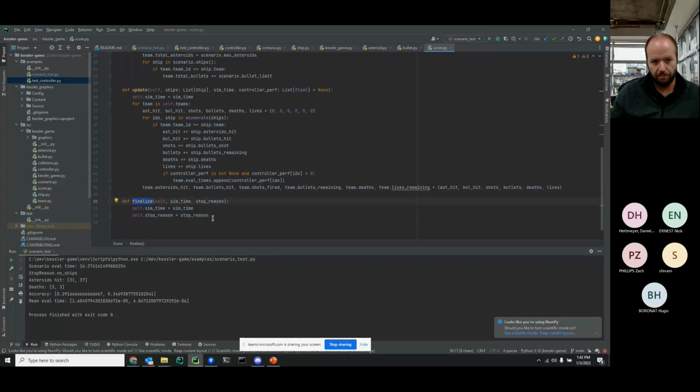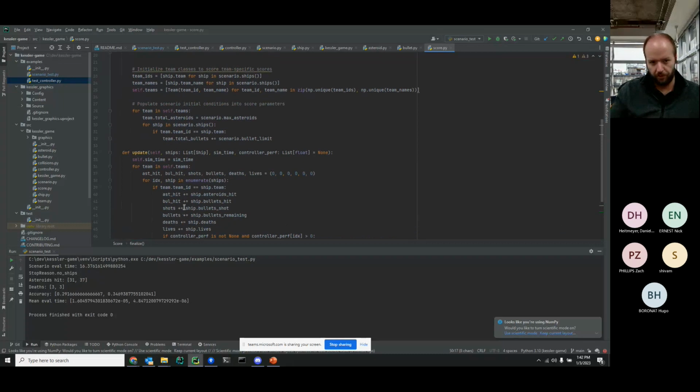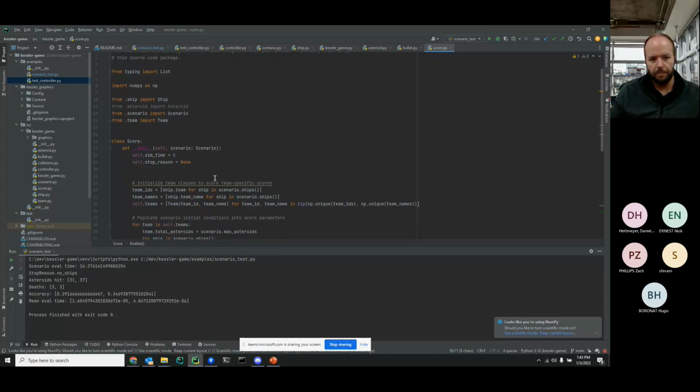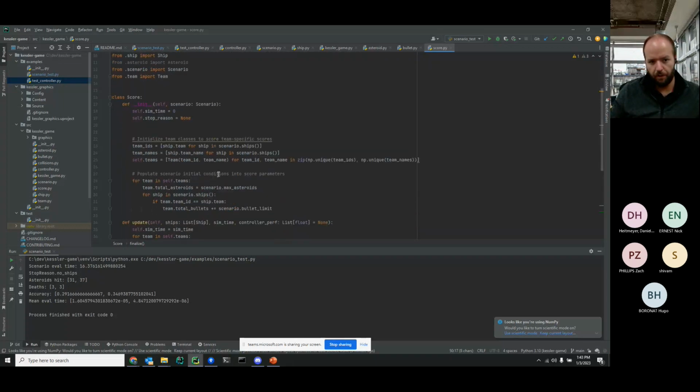You may want to do certain things with the score besides what we're doing right here. And then you can create your fitness function by using that new score class that you have. Whatever metrics you care about that you have held in the score class, you then combine them to get your final fitness for each individual. Not difficult to do, but if anybody has any questions about how to do that specifically, please let us know. There will be some basic examples in that new repository.